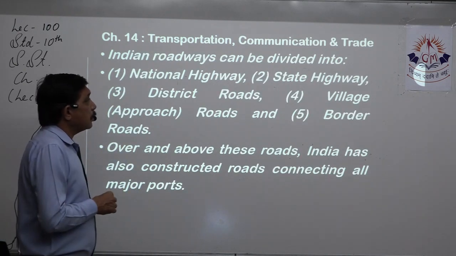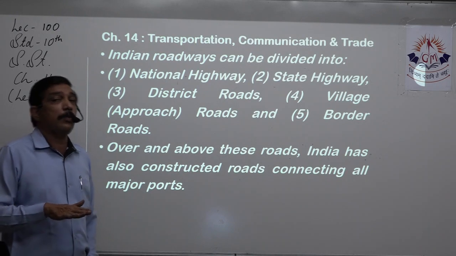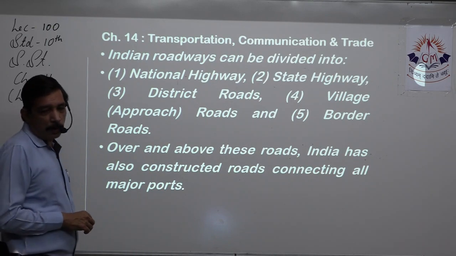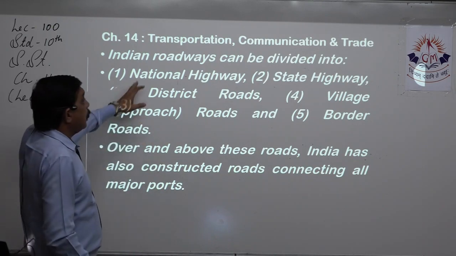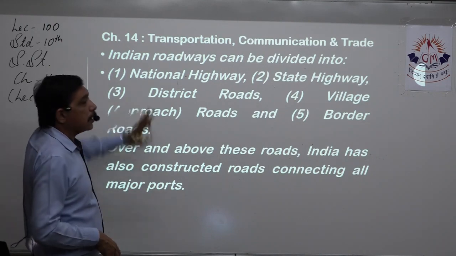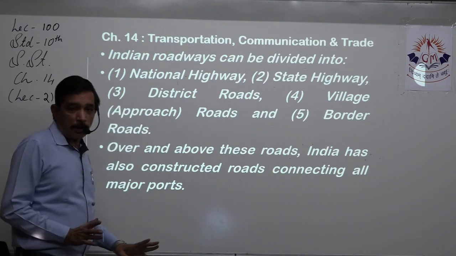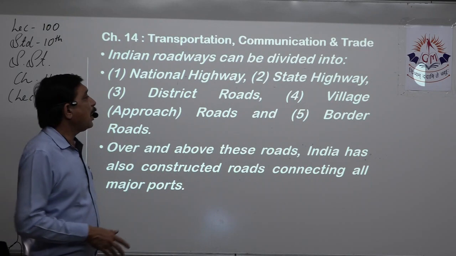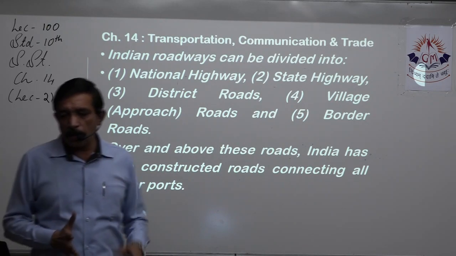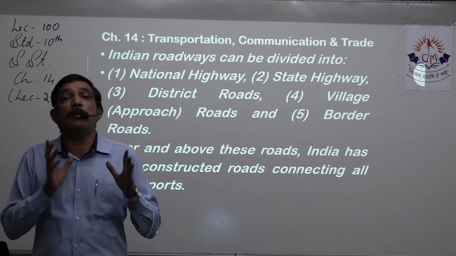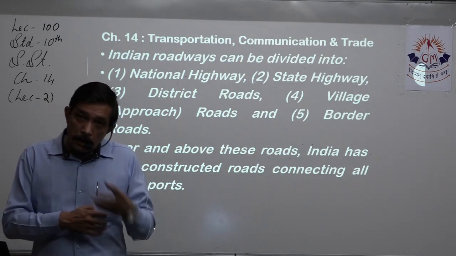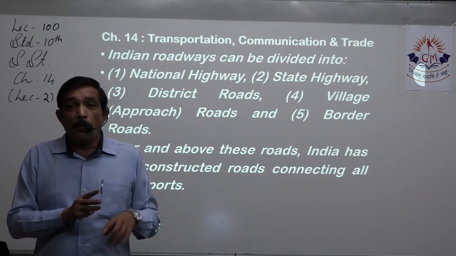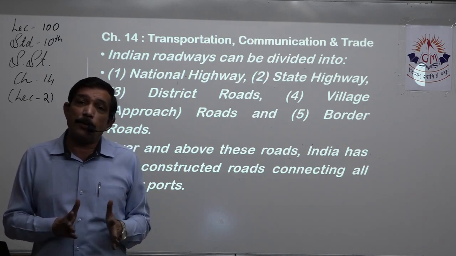Now, Indian roads, for the purpose of maintaining, for the purpose of responsibility, they are divided into three. What are they? Actually, five. I say it. National highway, that is the first one. Second is state highway. Third is district road. The fourth one and the fifth one are village approach roads and border roads. These are the five divisions for the administrative purpose, for constructing purpose, and for responsibility purpose. Please remember these points. Why have we divided the types of roads?